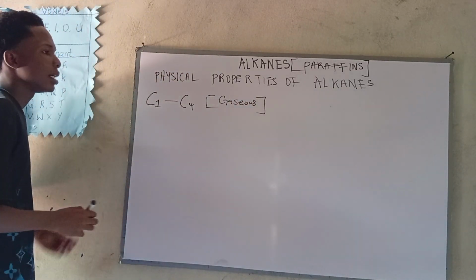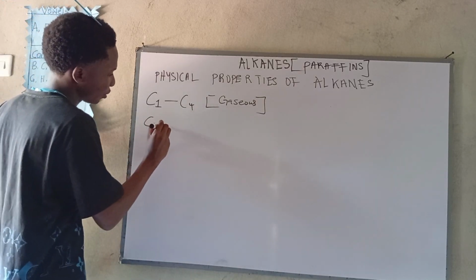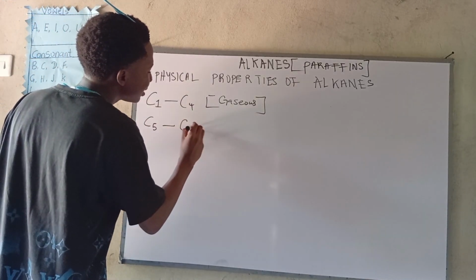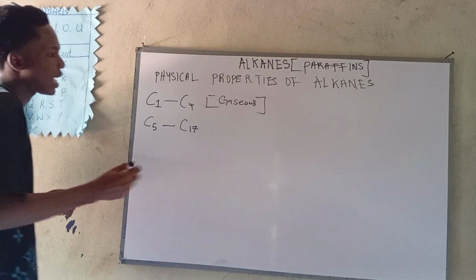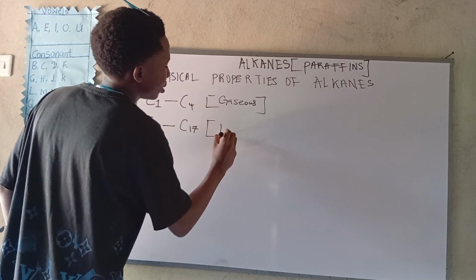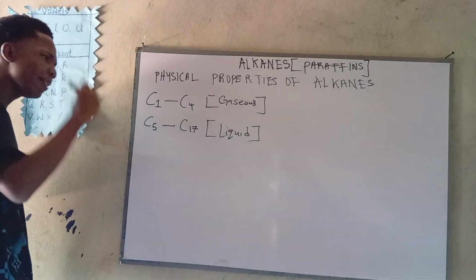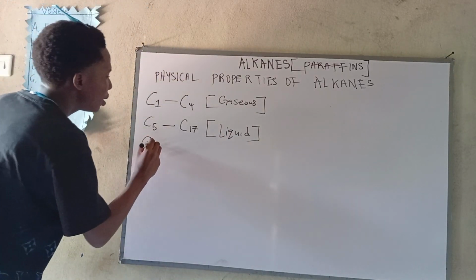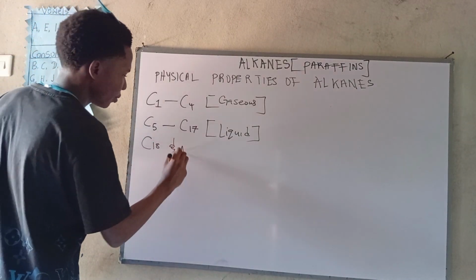Okay? Now, the next 13, which is carbon 5 to carbon 17, are liquid form. They are in liquid form, which means they are in liquid state. Now, finally, carbon 18 and above.